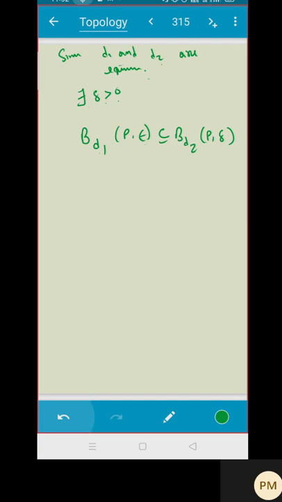Can I say this? Yes, because there will always be an open ball inside or outside, whatever you take. Now I know each Xn belongs to B D1 of P comma epsilon for all n greater than or equal to n naught. So I can say Xn belongs to this also.